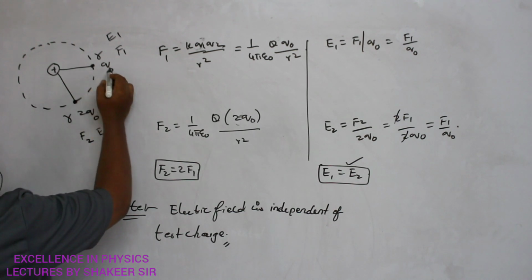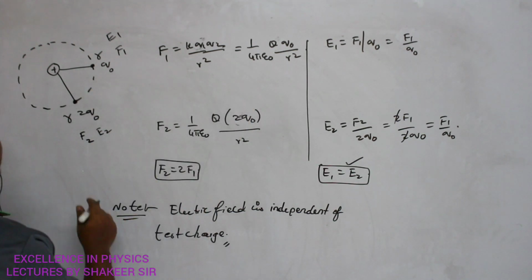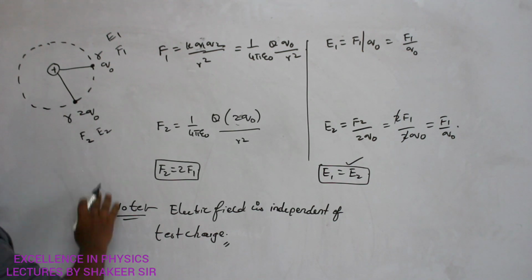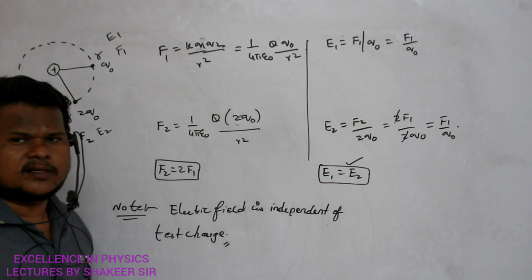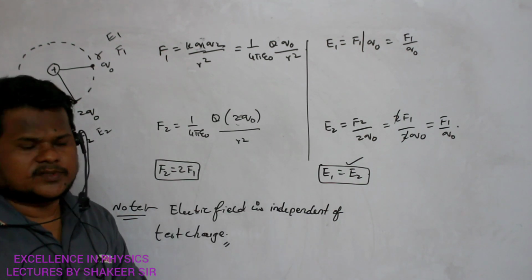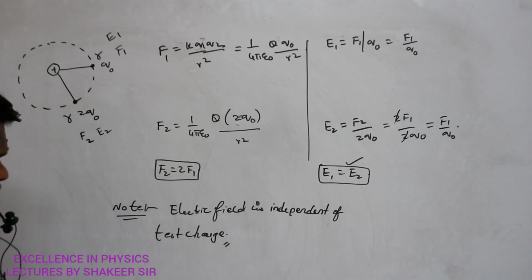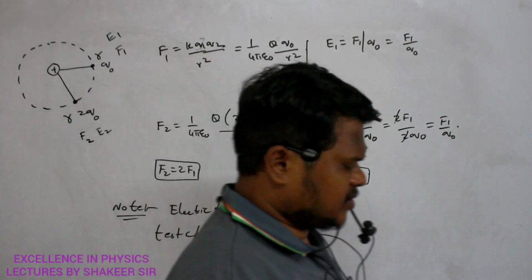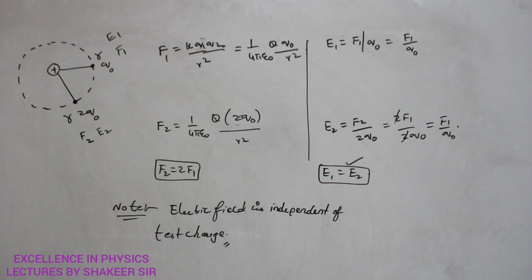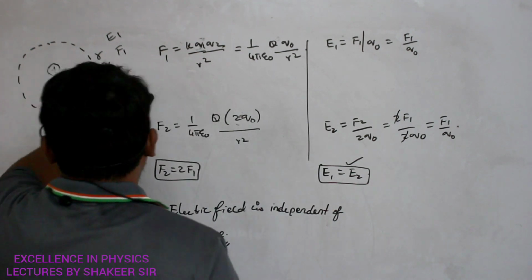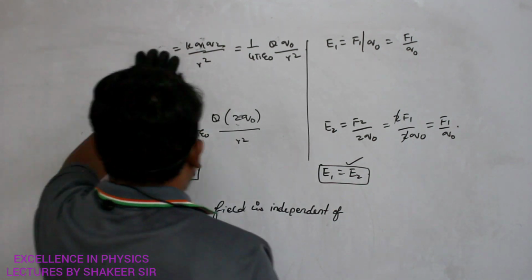Why is it independent of test charge? Because here if test charge is Q0, electric field is E1. Similarly, here at this position, if test charge has become doubled, then also electric field has remained constant. So electric field is independent of test charge. This is the most important point which we have to understand. Make a note up to here.